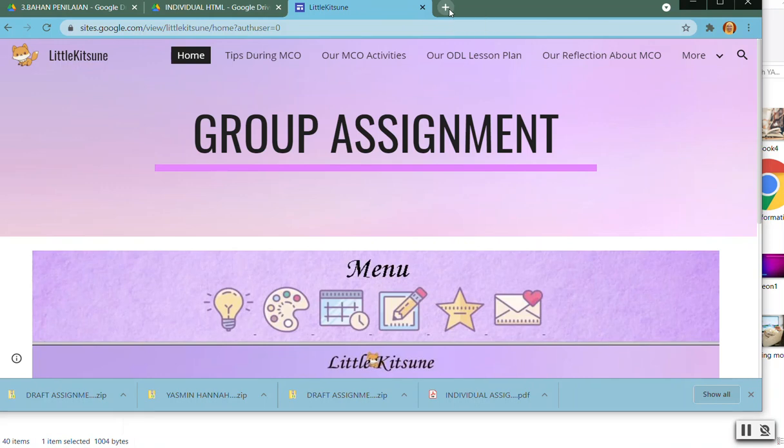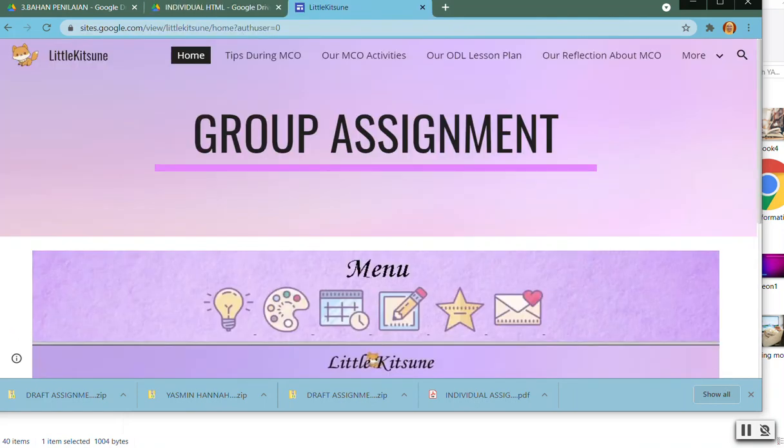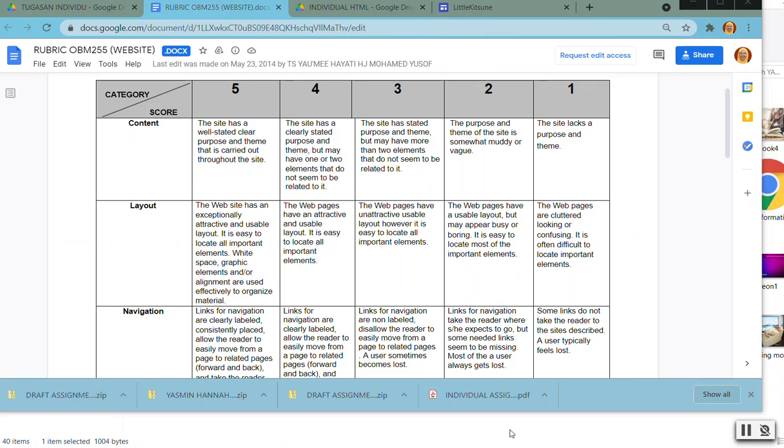Most of the students have completed their website actually, and then I just want to show you the marks. I'm going to hold for a second. Okay, so I'm going to share with you the rubric for this one. The first one is the content. Yes, you have marks between 1 to 5. So we are going to take a look at your content first. I'm going to give you the marks according to this one.